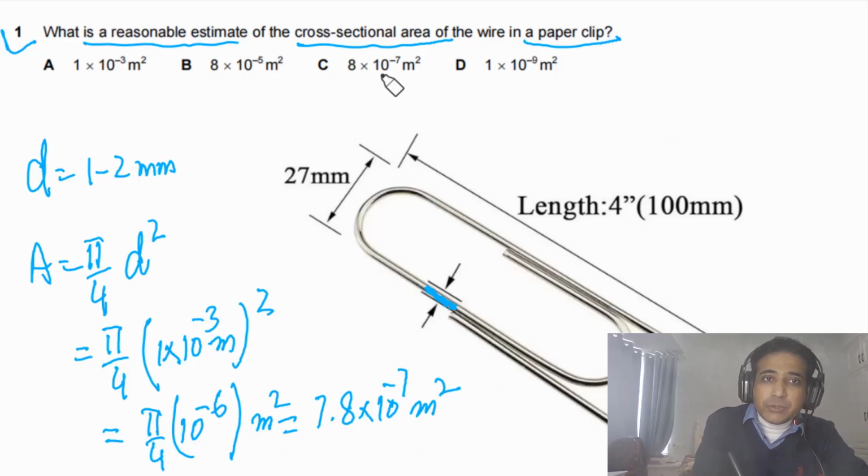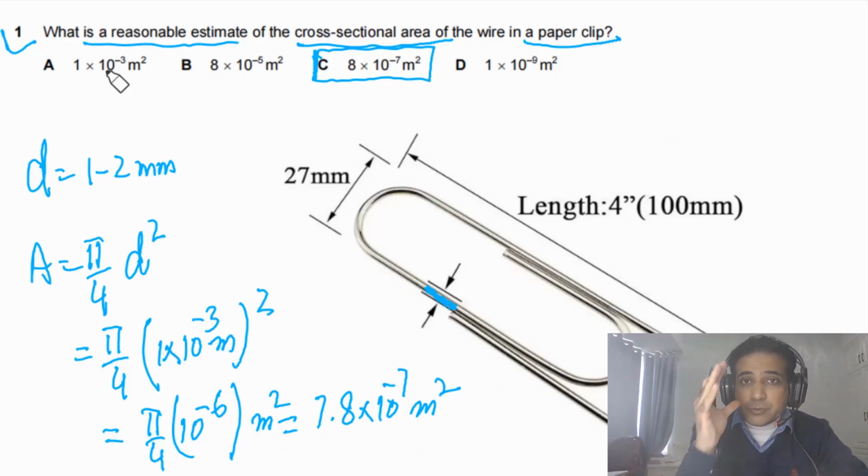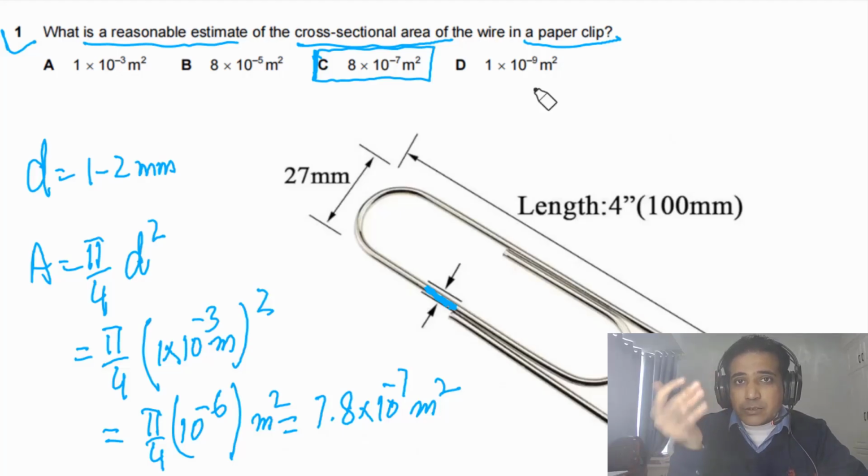Now if you look at the given options, the order of magnitude of this one is 10 to minus 7, and we also got 10 to minus 7. So the answer for this question is C. You can see this is 10 to minus 5, a very big difference. This is 10 to minus 3, a very big difference. That's the reason you simply need to estimate. If you have a sense of scale, you will get your answer right. And this has an order of magnitude of 10 to minus 9. So just estimate, and try to develop a sense of scale. If you have a sense of scale, you can answer this type of problem.